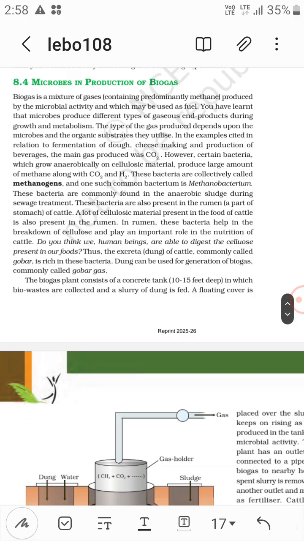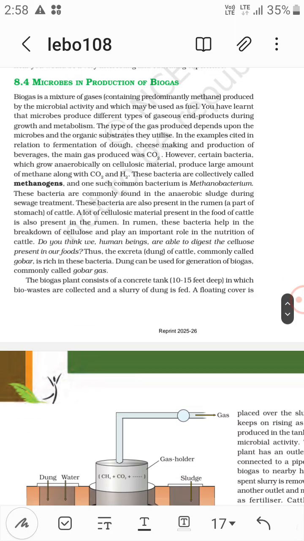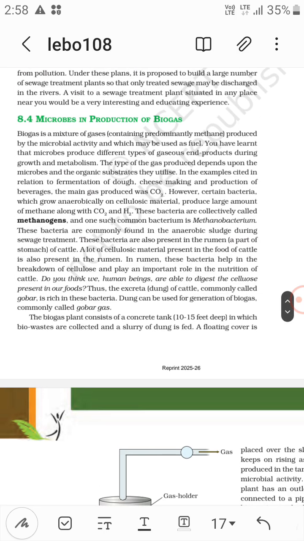Now the microbes in production of biogas. Biogas is a mixture of gases containing predominantly methane, produced by microbial activity, and which may be used as fuel.